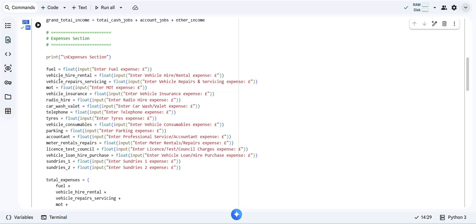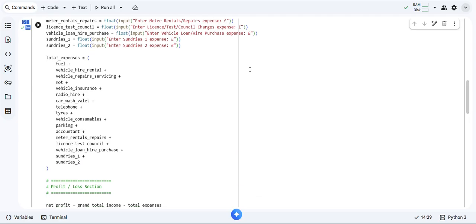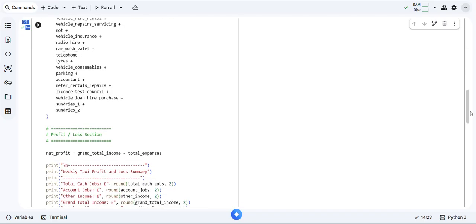This is just a heading for the interactive. Then this is a formula similar to above. You could do it in a straight line, but it would be difficult to read sometimes, so I do it separately, so you know this is one expense, this is another expense, this is another expense, going downwards in brackets, and that's all added together. Then this is the third and final formula: profit and loss. Net profit equals grand total income minus total expenses.